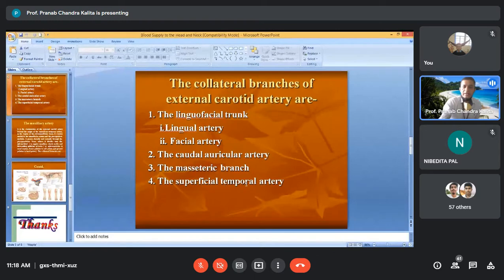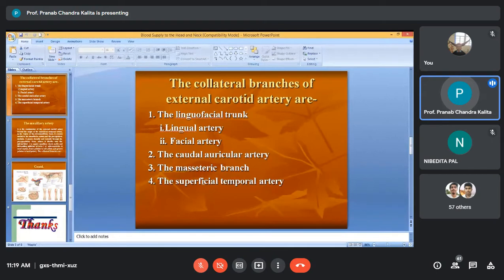After giving this superficial temporal artery, the same external carotid artery will continue as the maxillary artery. Point is clear? So the linguofacial means it will give two branches. One is called lingual, another is facial. Then again, it will give caudal auricular, mesenteric branch, and superficial temporal.